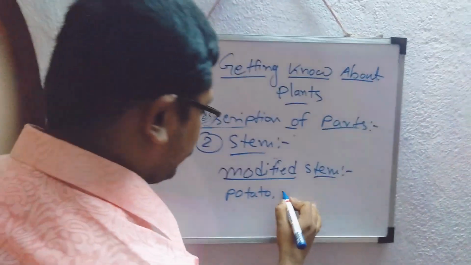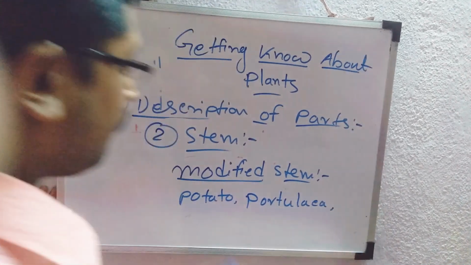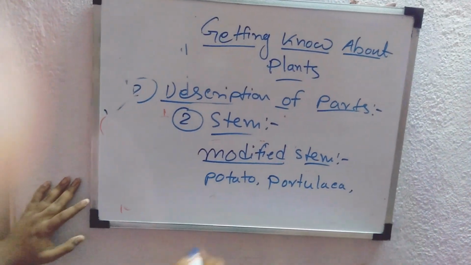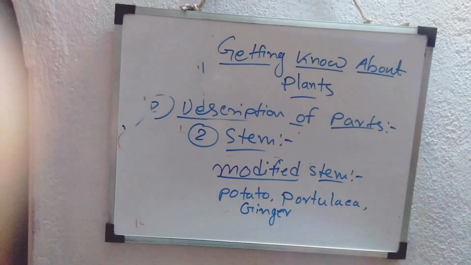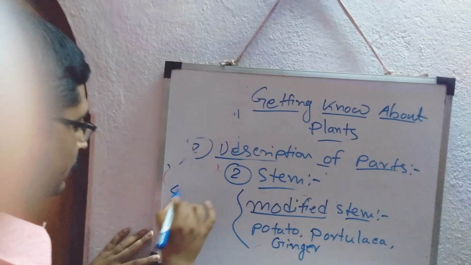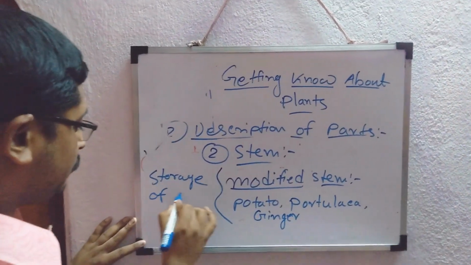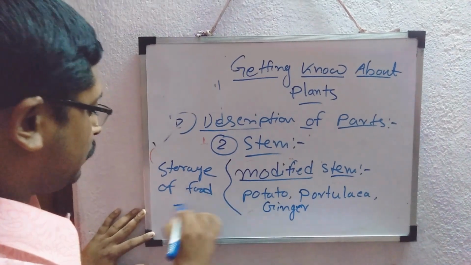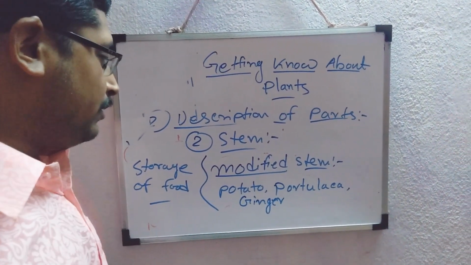Potato like a vegetable is there, portulaca. Very common example, that is ginger. Other examples of modified stems. What is the function of them? Same function of the storage. Storage of what? Storage of food. So this is the main function of the modified stem.